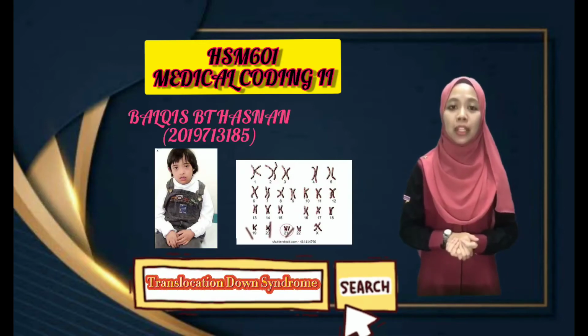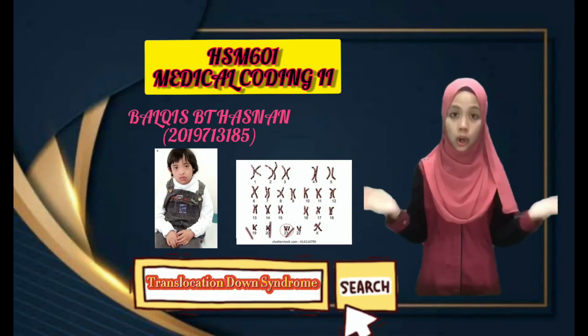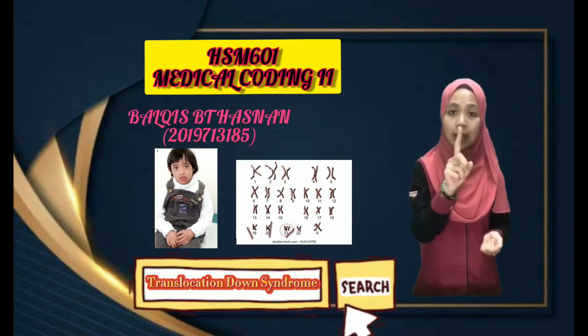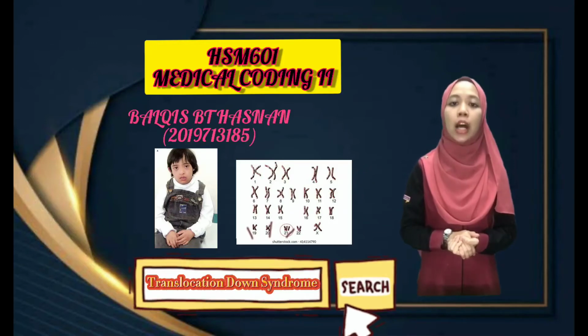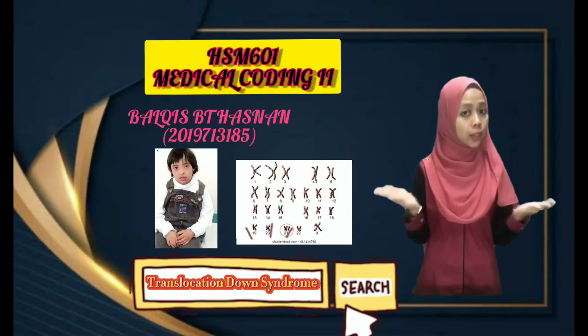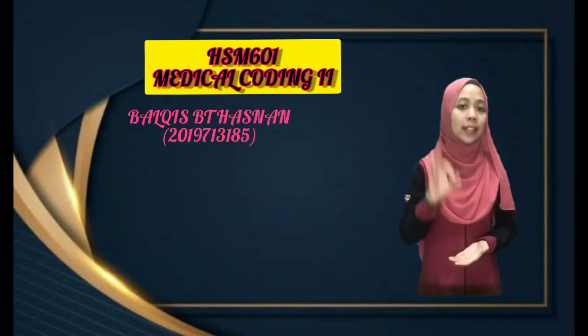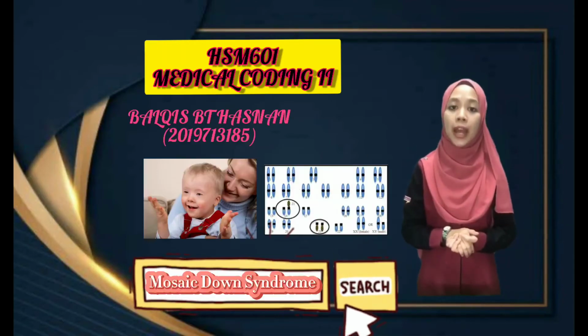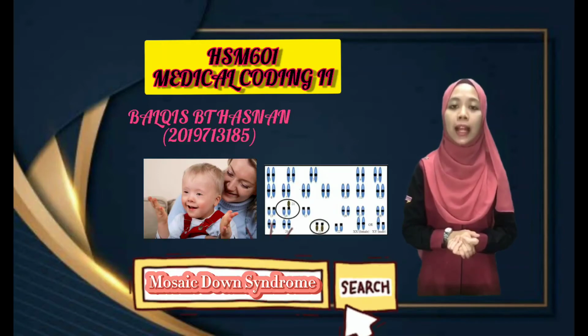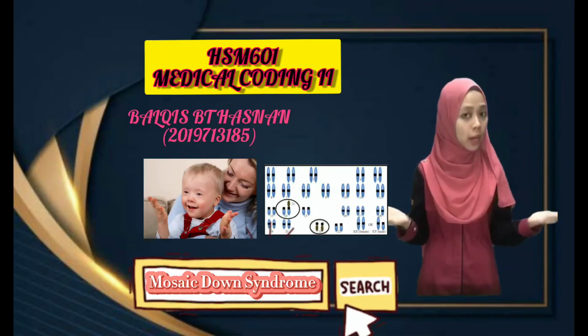Next is translocation Down syndrome. In this type, each cell has part of an extra chromosome 21 or an entirely extra one, but it's attached to another chromosome instead of being on its own. The last one, which is the third one, is mosaic Down syndrome. This is the rare type where only some cells have an extra chromosome 21.